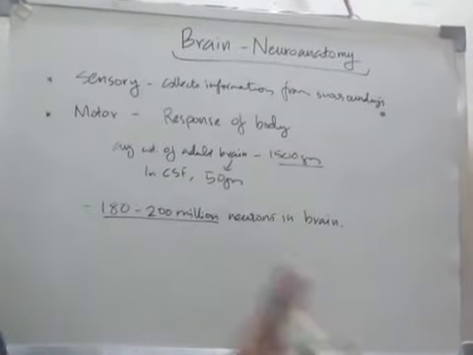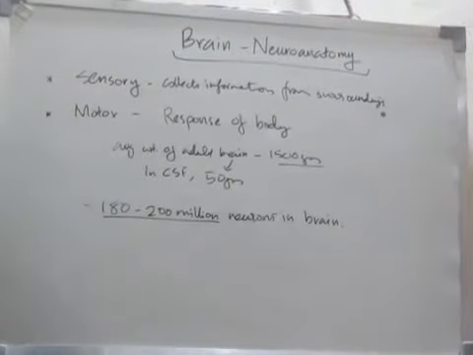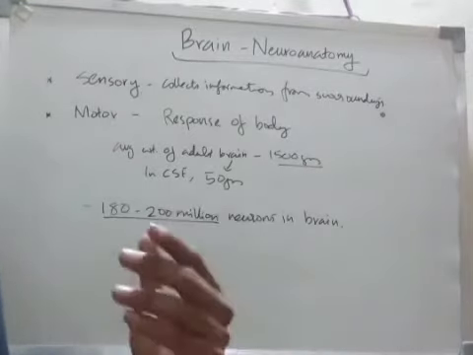Now we are going to discuss the divisions of the nervous system. The divisions are mainly anatomical and functional.